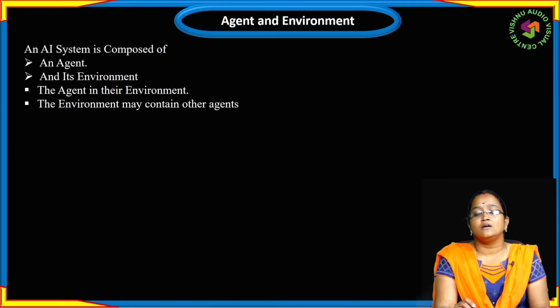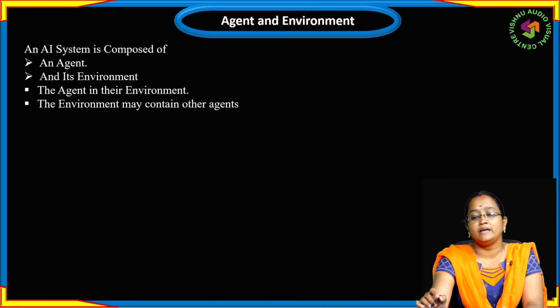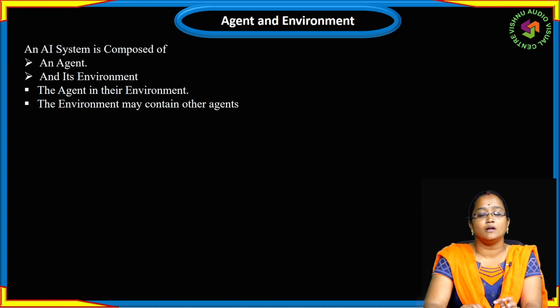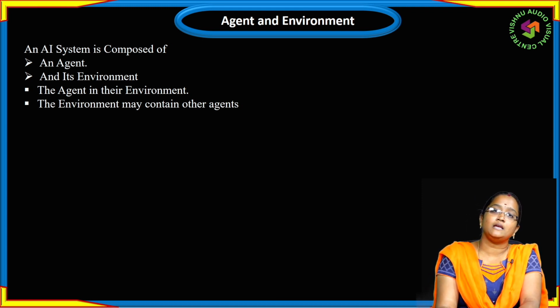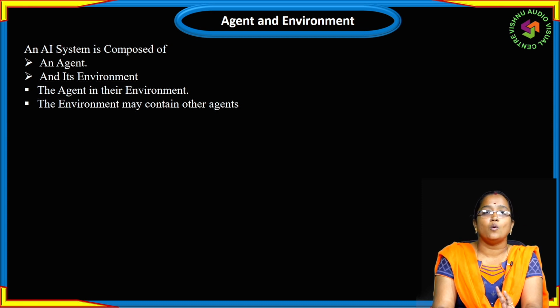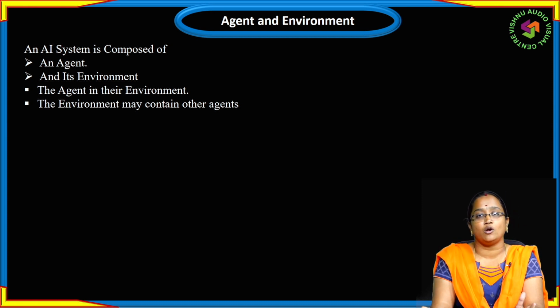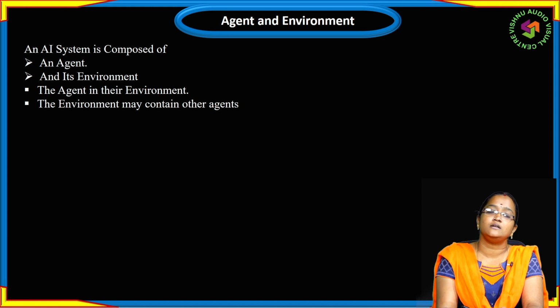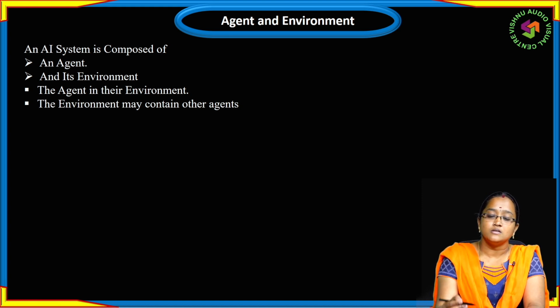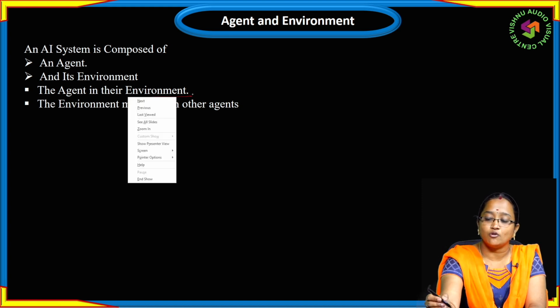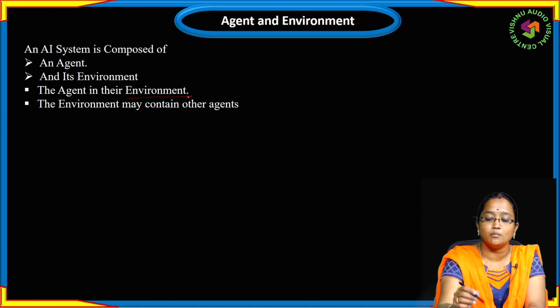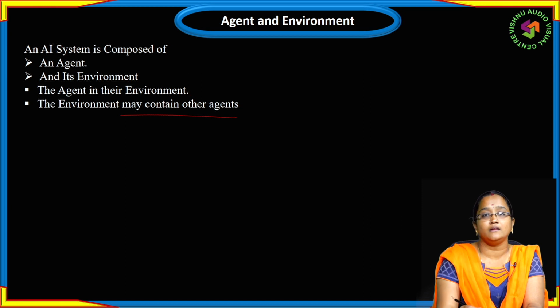Next, today we are going to see mainly agent and environment. An AI system is mainly concentrated on two things: one is the agent, another is the environment. The agent acts in the environment, and the environment may contain other agents.